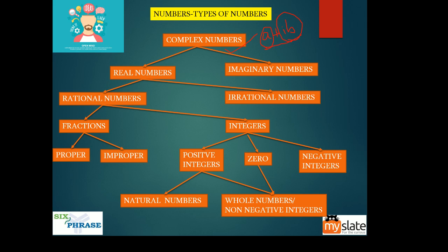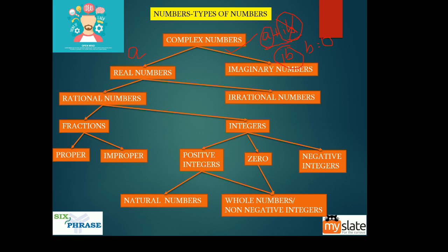Now, how do you get this a? If b is 0, what do you get? This whole term will go away, right? You are left with a. So this a is the real part, the real numbers. Now suppose a is 0. If a is 0, you will be left with ib. So this is the imaginary part.